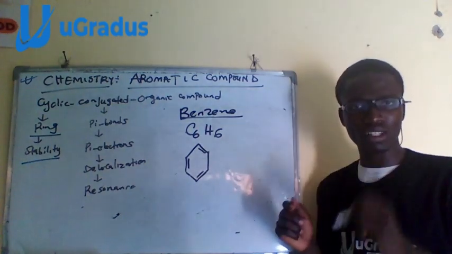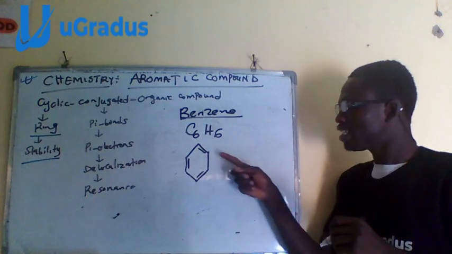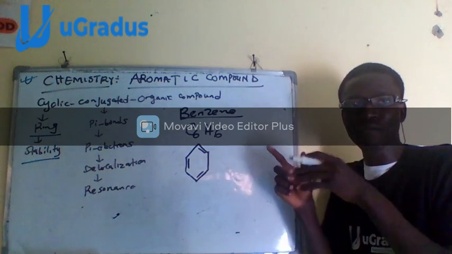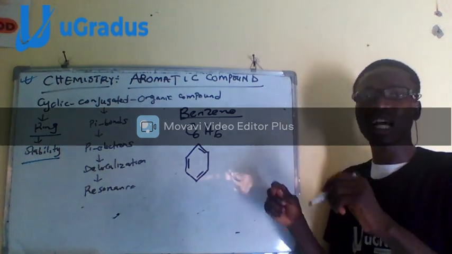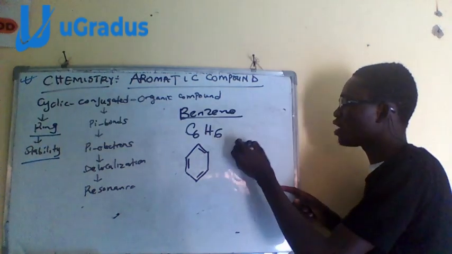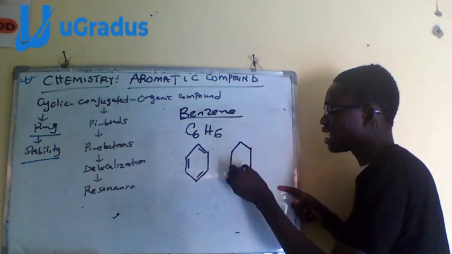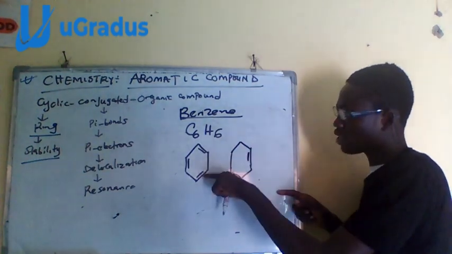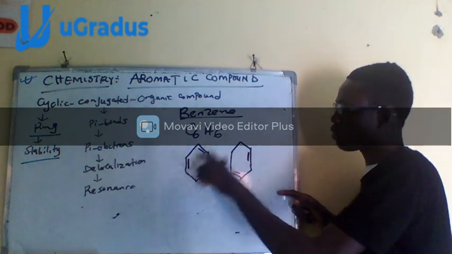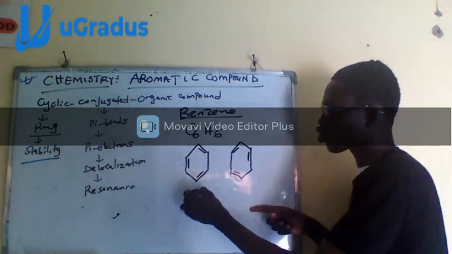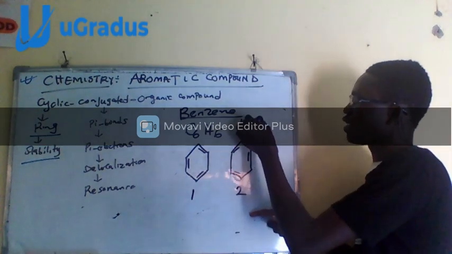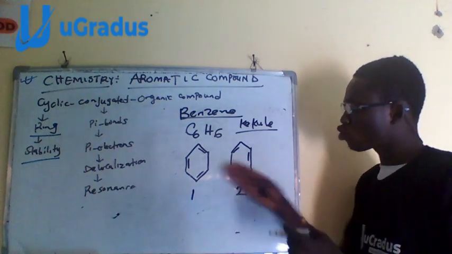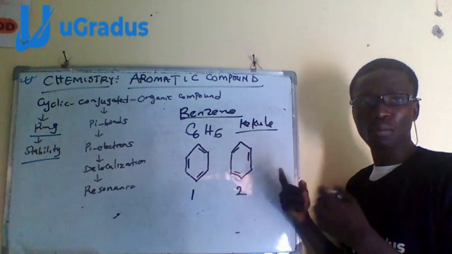But one thing that we have to understand under aromatic compounds is that the way I give you this structure, it seems as if the double bonds are in fixed positions. But one concept we understand in aromatic compounds is that their double bond is not in a fixed position. It moves about in a ring form. So it's here before, it is shifting. This one is here before, it shifts further. These are the two structures provided by Kekulé, a scientist, when he was trying to explain the structure of benzene. Giving us these two structures is telling us that the double bond is not in a fixed position.